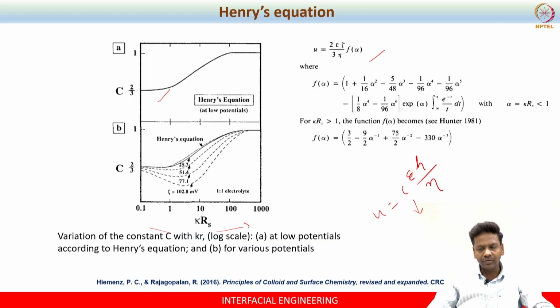So, once you know that, on one hand you have the Huckel equation, because it comes from an approximation, okay. On the other hand you have the Smoluchowski equation, okay. And although we have not shown the detailed derivation here, you can go through the textbook. The other one is the Henry equation, that is in between, right. So, these things should be very clear. This electrokinetic phenomenon is a very interesting topic, and people often use electrophoresis studies nowadays to solve many problems, okay.